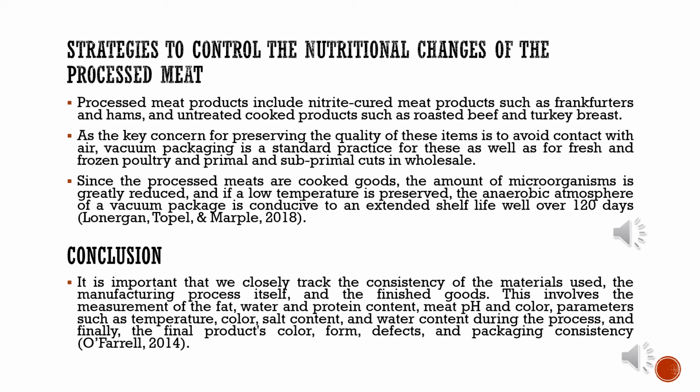In conclusion, it is important that we closely track the consistency of the materials used, the manufacturing process itself, and the finished goods. This involves the measurement of the fat, water, and protein content, meat pH, and color. Parameters such as temperature, color, salt content, and water content during the process, and finally the final product's color, form, defects, and packaging consistency.